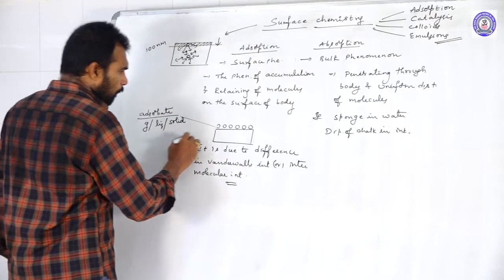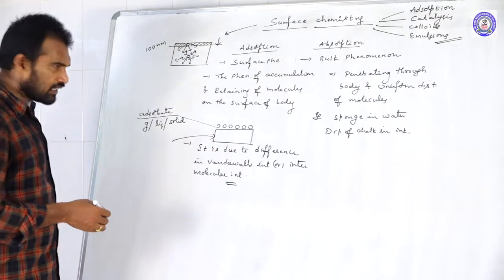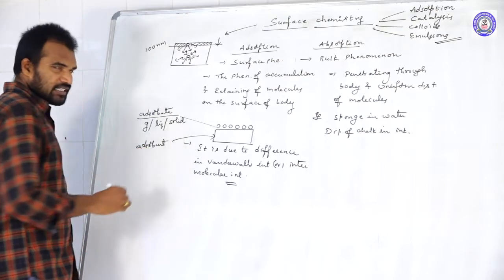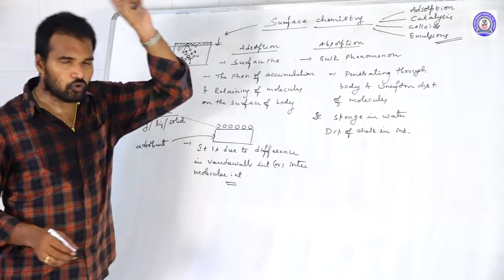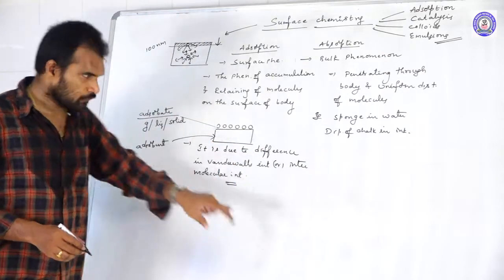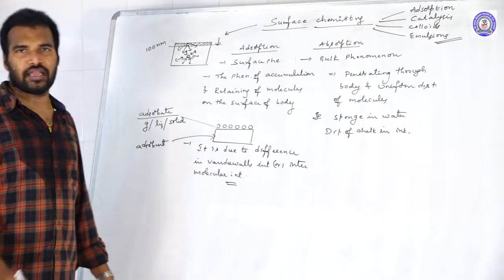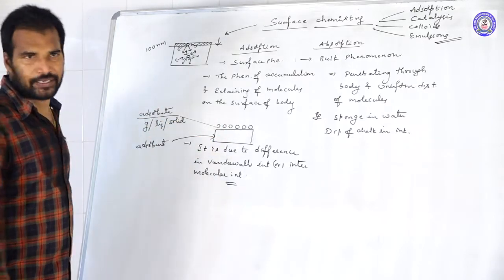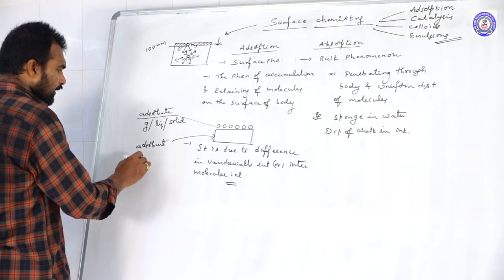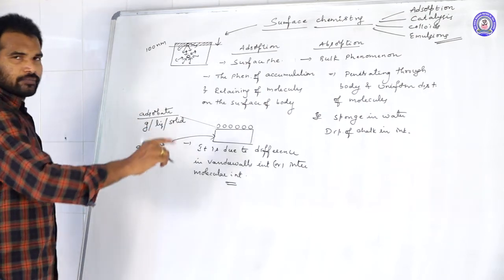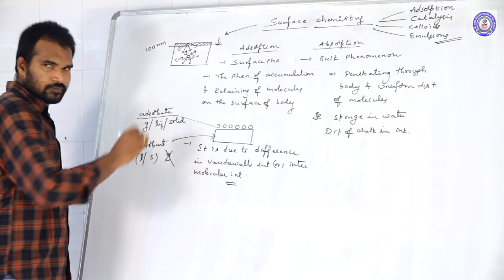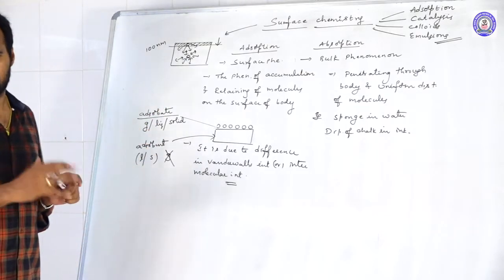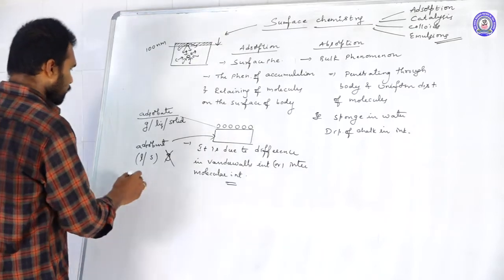Coming to the adsorbent, what is adsorbent? Adsorbent is nothing but the surface on which adsorbate molecules have been adsorbed. That surface we call adsorbent. The adsorbent can be liquid or solid. It cannot be gas. So this is about the adsorbate and adsorbent. Clear? Next one, absorption.